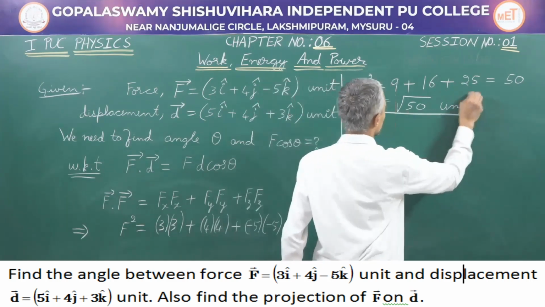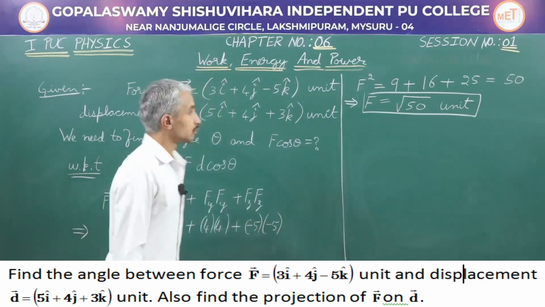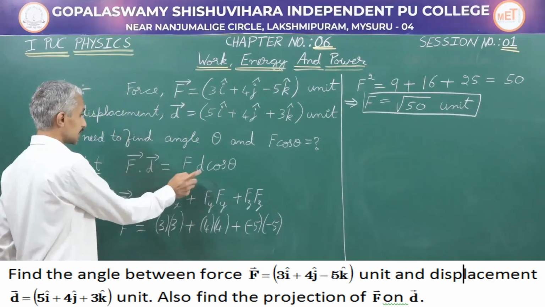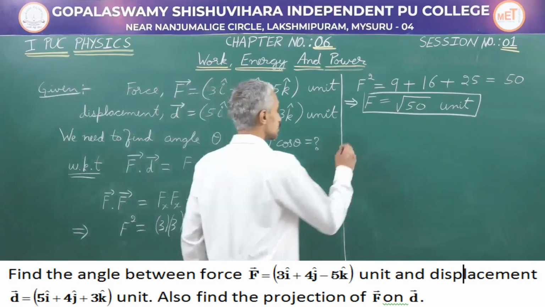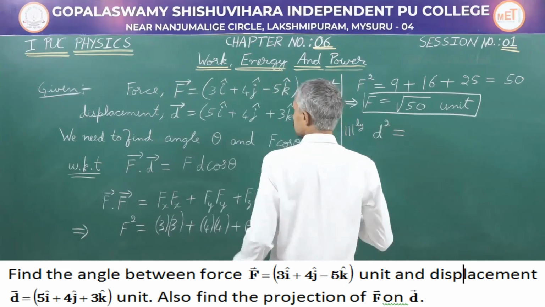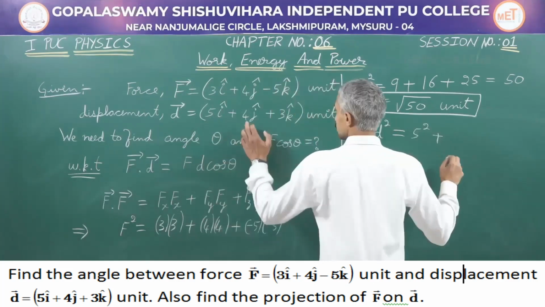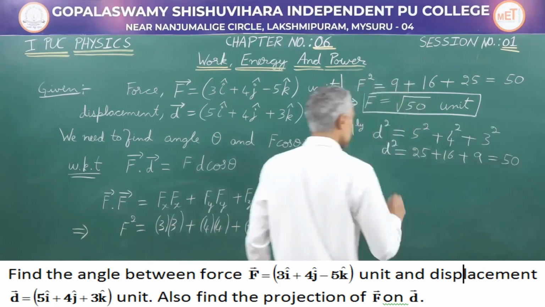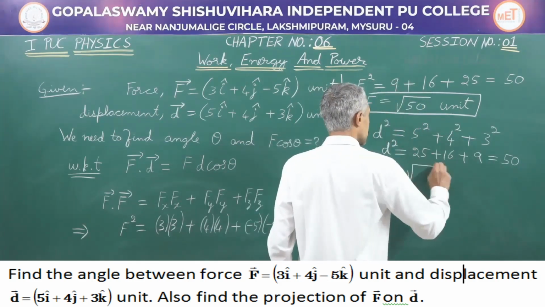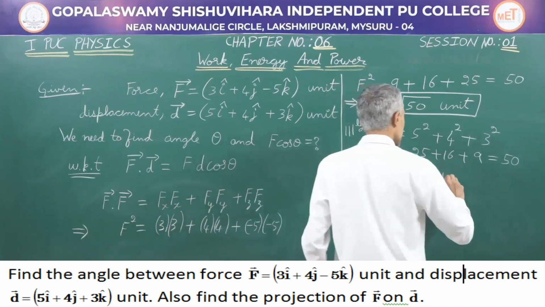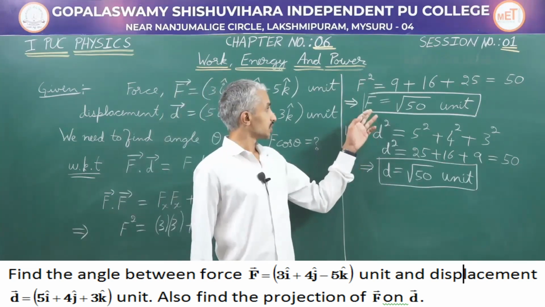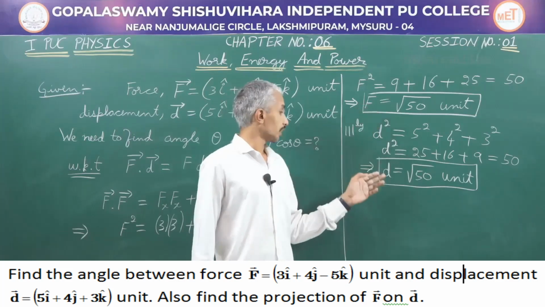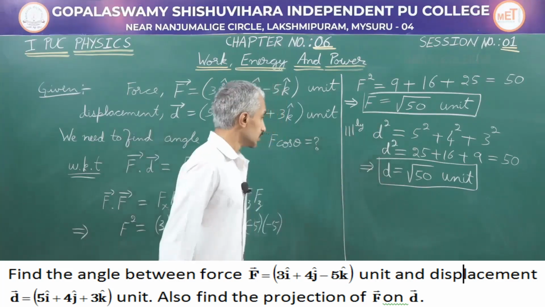So we found out what is F. Now similarly, let us find out what is D, the magnitude of the vector D. Similarly, D square is going to be equal to 5 into 5 plus 4 into 4 plus 3 into 3. This will give us 50. Therefore, D is going to be equal to root of 50 units. We have found out what is the magnitude of the vector F and of vector D.